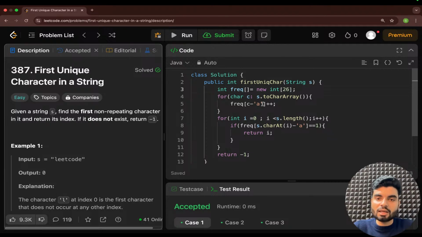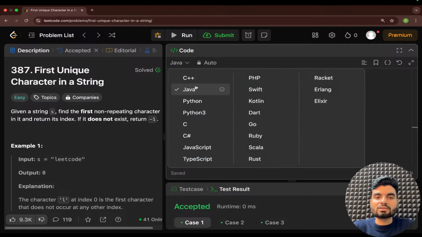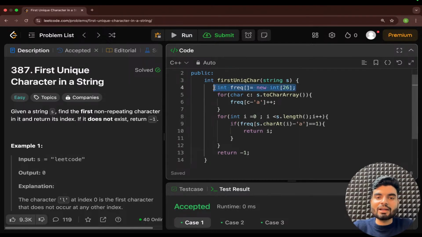Now I'll convert the same code to C++. So I'll go back here. But the thing is that in C++ you don't have an array. You remember we used the vector. So a vector that will store the values as integers, and here the vector name is frequency of size 26, and every value is already assigned 0.